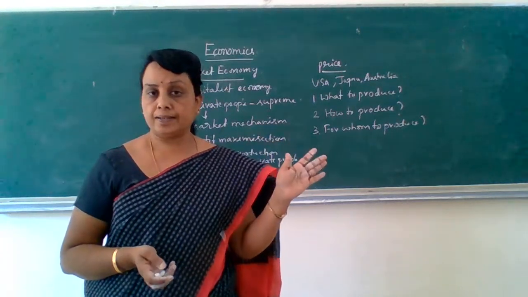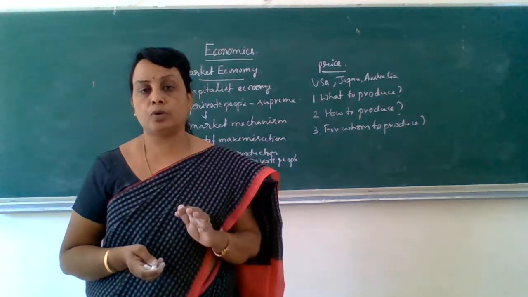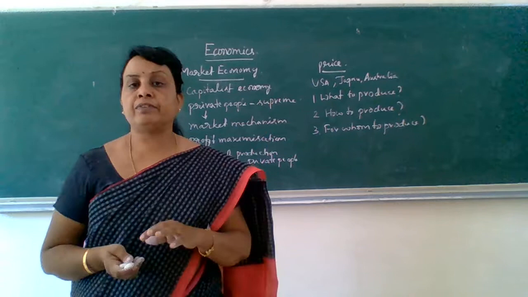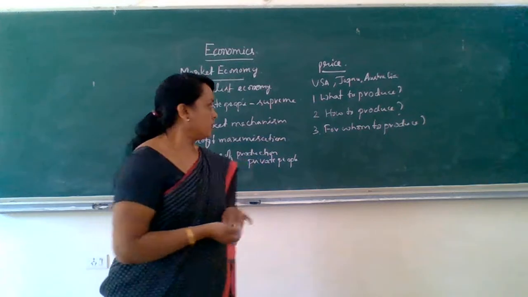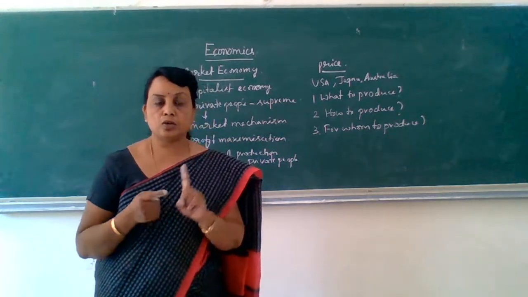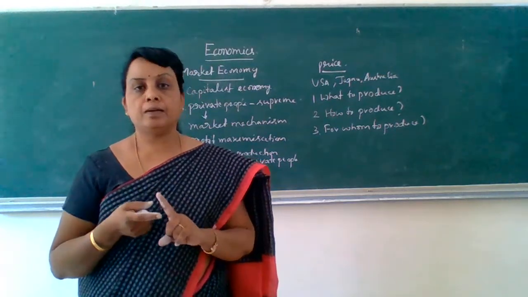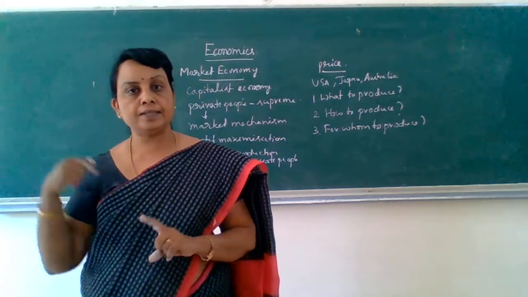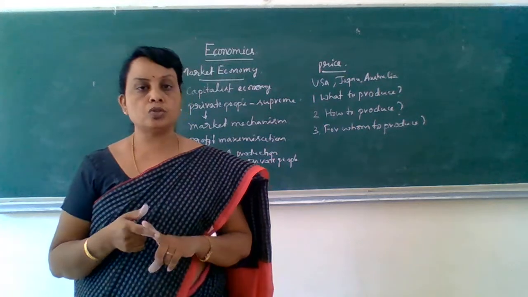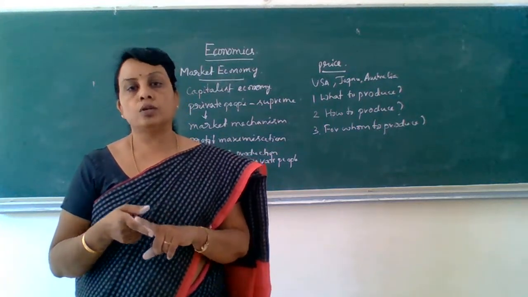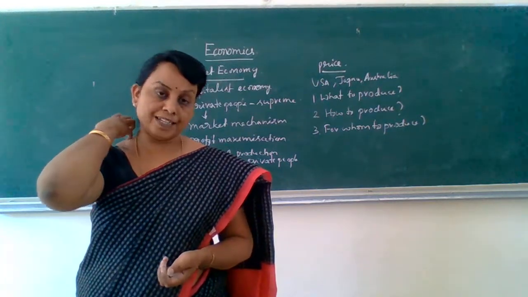And in centrally planned economy, government will find solutions to the basic problems. But here, private people will find solutions to the basic problems. In a centrally planned economy, government will produce those goods which are demanded by the common people. But in this type of economy, the private people will produce those goods which have more demand and which are demanded more by the rich people.